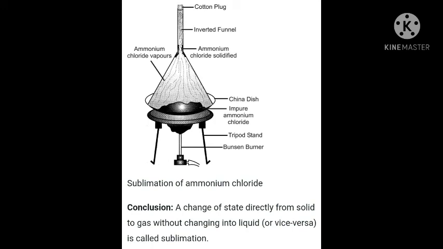We have to learn about two more words, sublime and sublimate. Ammonium chloride is known as a sublime substance because it is undergoing sublimation. Other examples are camphor, naphthalene balls, iodine and solid carbon dioxide. Solid carbon dioxide is known as dry ice, that we learn in the next topic.